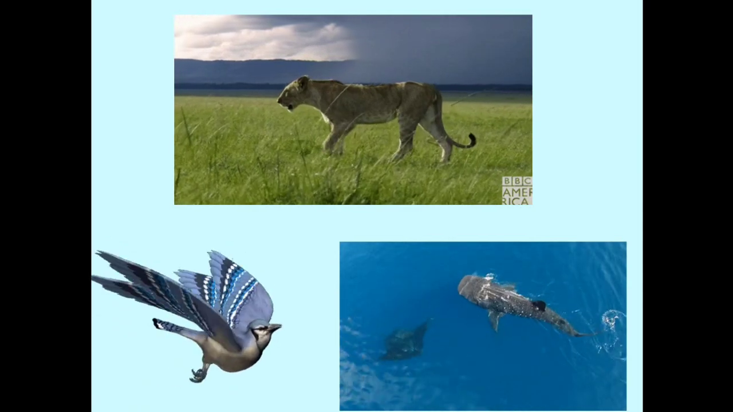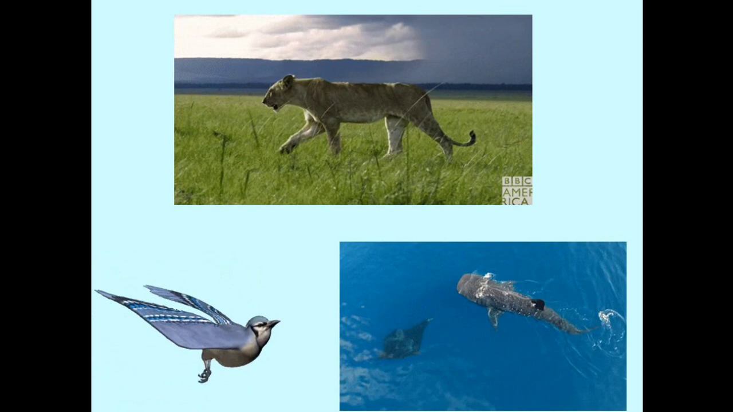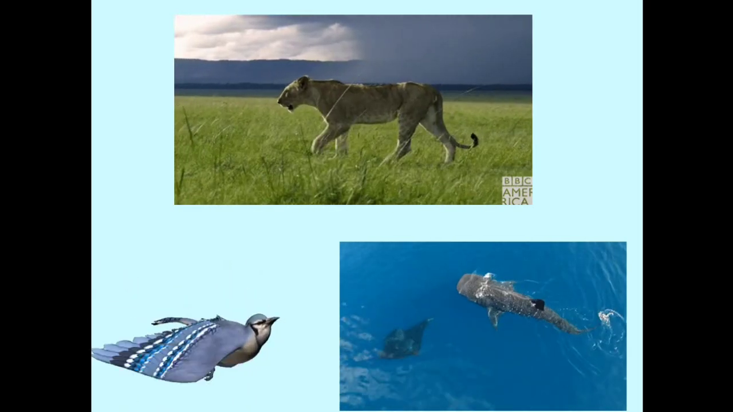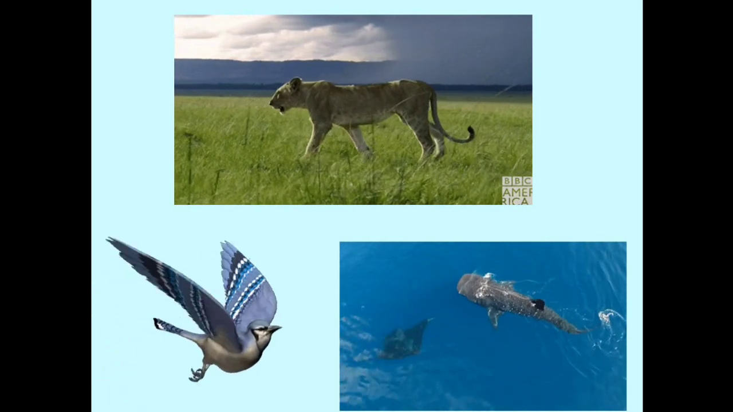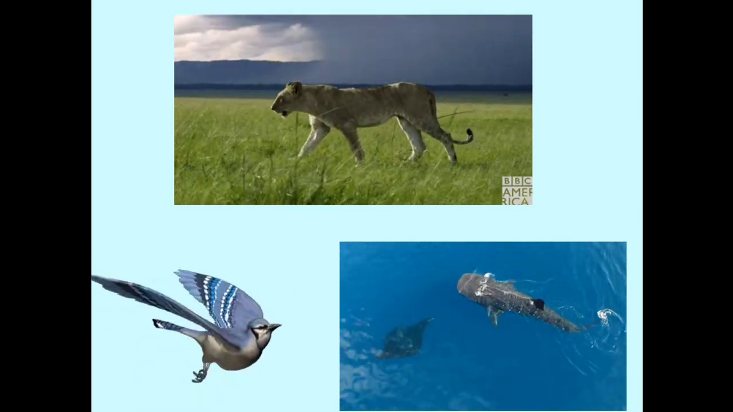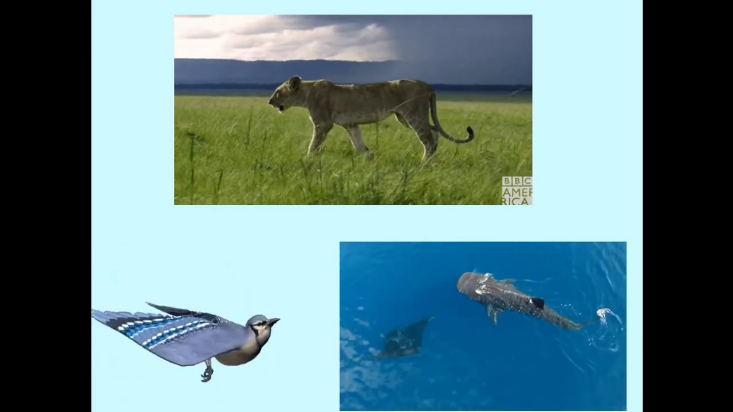Even if you see the movement in animals, different animals move in different ways. Animals like dog, elephant, cow, and lion walk on land. Birds and bees fly using their wings, and fish swim with the help of their fins.